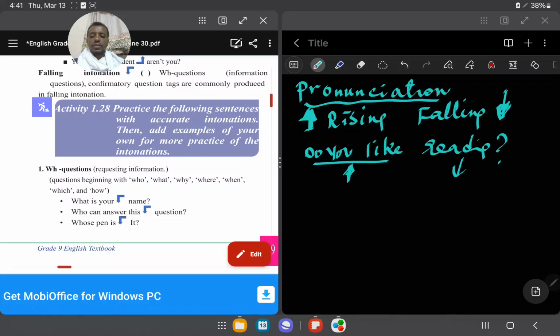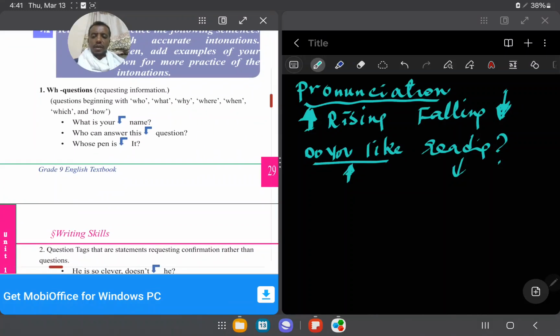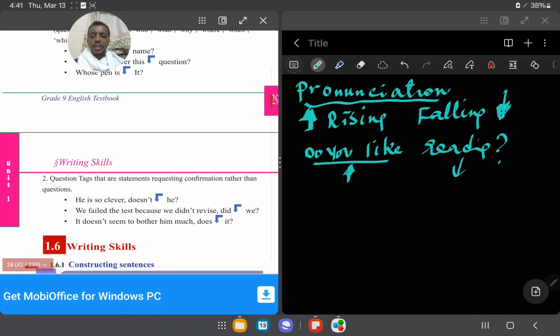Who can answer this question? Who's paying this? እነዚህ በፎሎዊንግ ኢንቶኔሽን የምናነባቸው ናቸው። Question, exclamatory statement, requesting for confirmation rather than question. ብዙ ጊዜ ኮንፊርሜሽን ነው የሚፈልጉት። Question tag